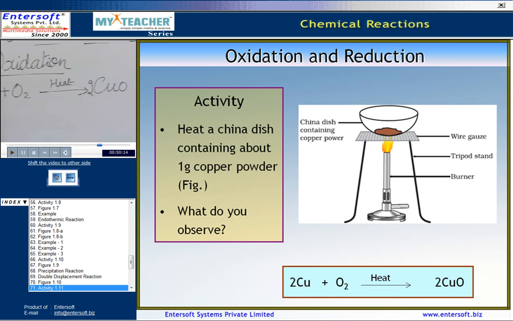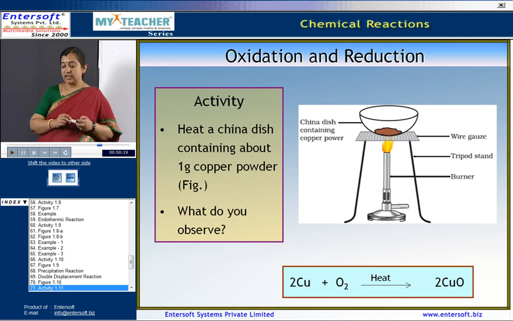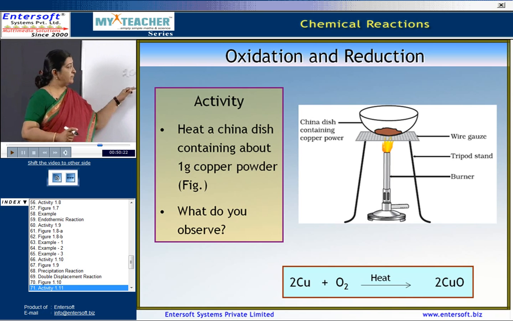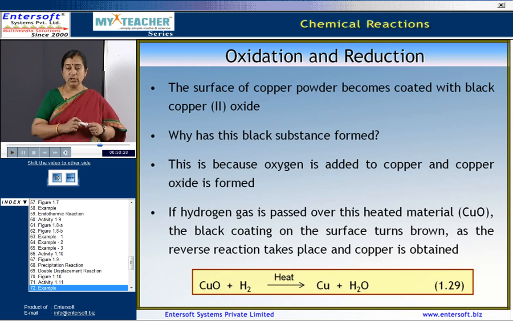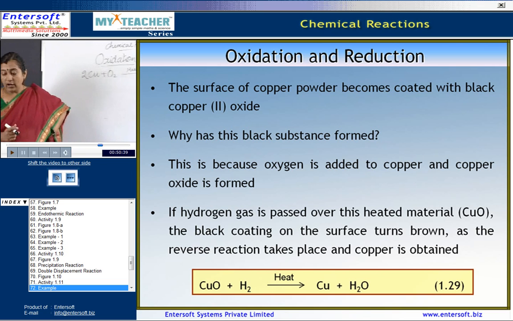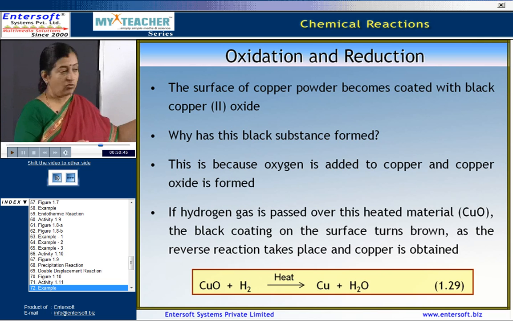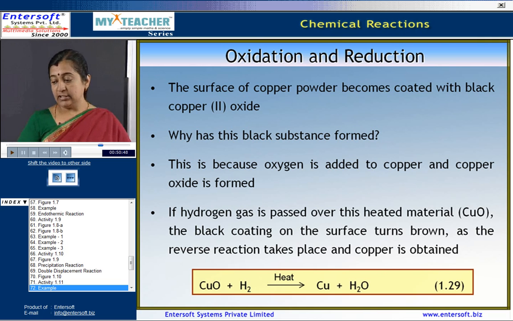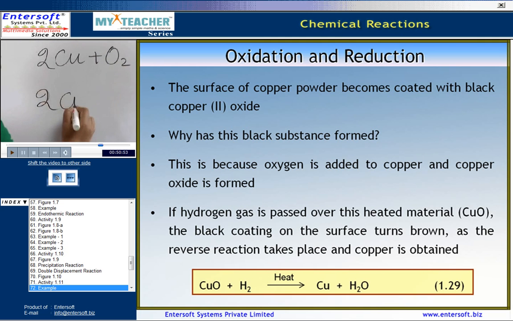So, here when we heat some copper powder in a china dish, it gives rise to cupric oxide. The surface of the copper powder becomes coated with black copper oxide. This is because when oxygen is added to copper, it gives rise to copper oxide. Now, let us consider the black coating of copper oxide that we obtain.